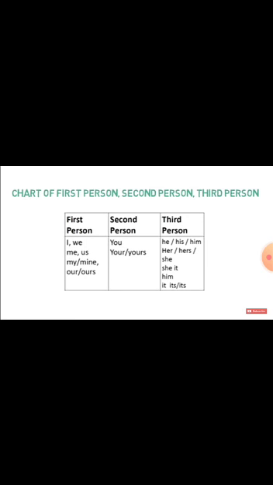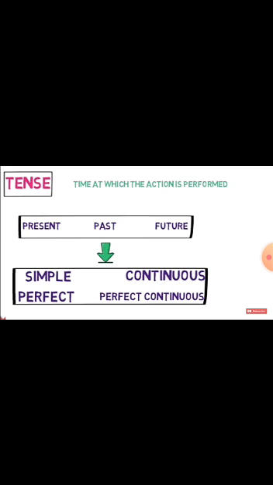And first person, second person and third person. First person, if I am talking to you, then I am first person. I am talking to you, then you are the second person. And if we are talking about anyone else, then that is the third person. In this way, first person are I, my, me, we, our, us. And second person, you, your, you. And third person, he, him, she, her, it, its. These are third person.